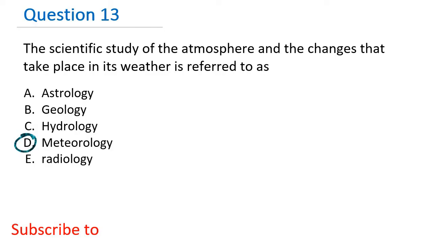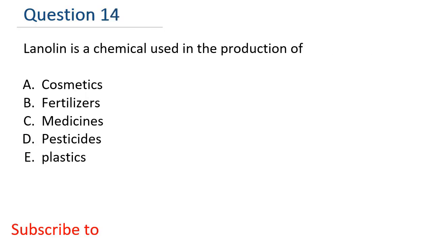All right, let's look at question 14. Lanolin is a chemical used in the production of A. Cosmetics, B. Fertilizers, C. Medicines, D. Pesticides, E. Plastics. So I want you to know that lanolin is commonly used in the production of cosmetics, for those of you that don't know. So the correct option is A.